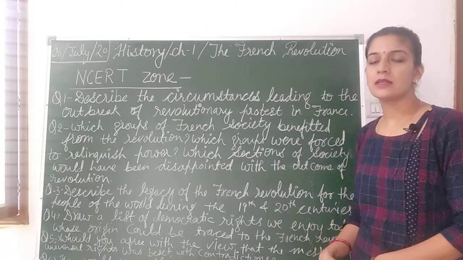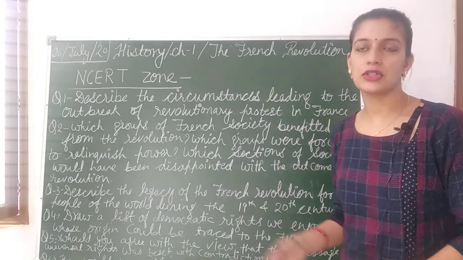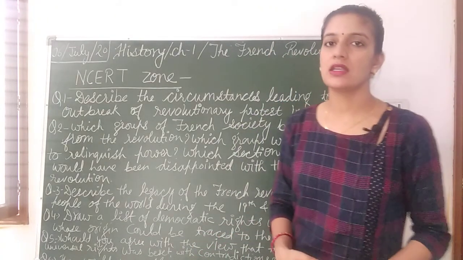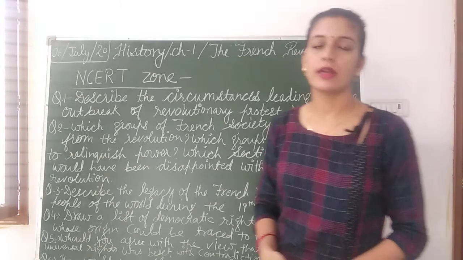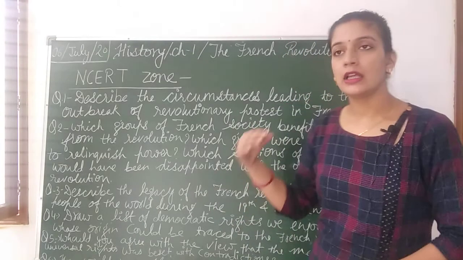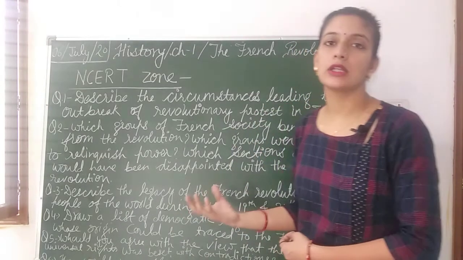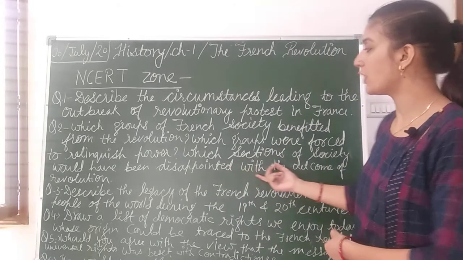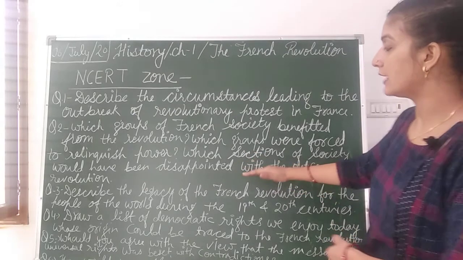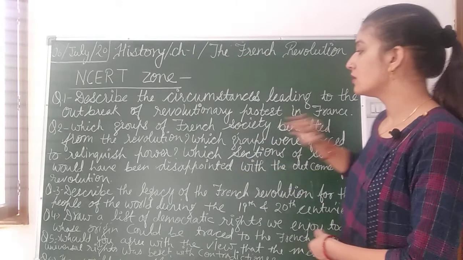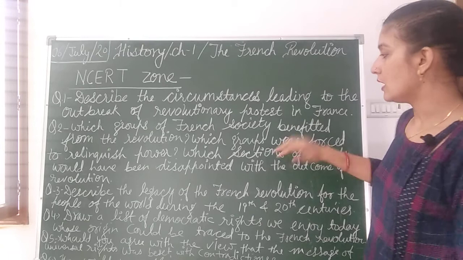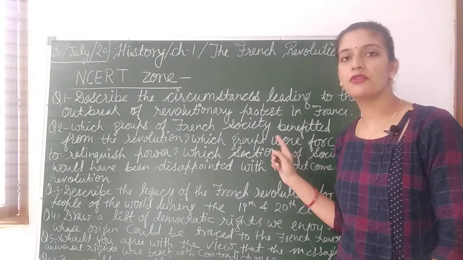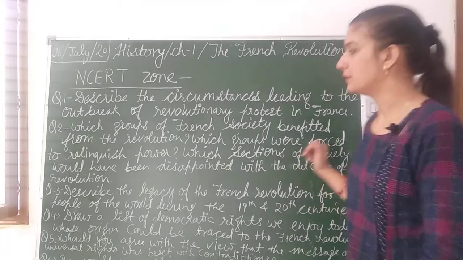Women were not getting the rights, whether it is the National Assembly, or we can talk about the Jacobin Club or directory rule, the women were not getting any political right. Later they got the voting and political rights in 1946. So it means they were the most disappointed people because they did not get any political rights from this revolution. And those who come under the category of first and second state will also be disappointed.